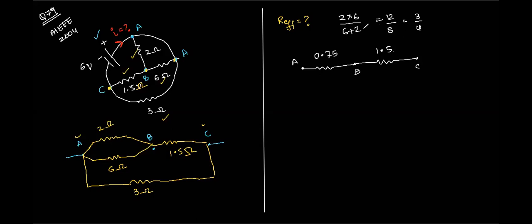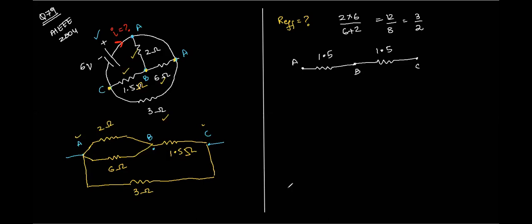Or wait a minute, have I gone wrong somewhere? 2 and 6 are connected in parallel, right? So we have 2 times 6 is 12 by 8, which is 3 by 2. Okay, pardon me. This is 3 by 2. This is 1.5. This is also 1.5.